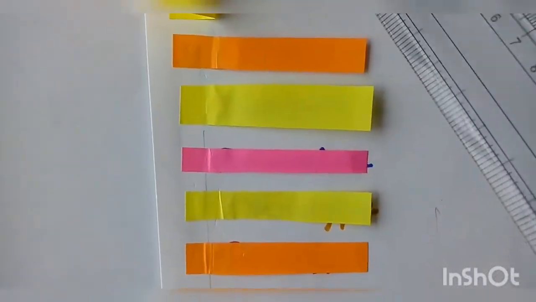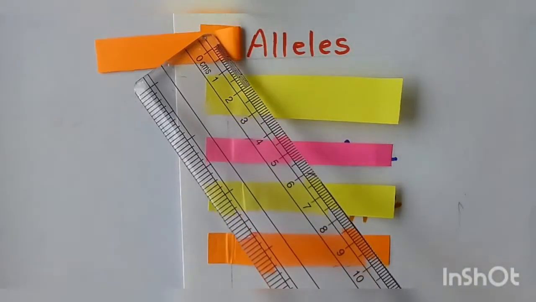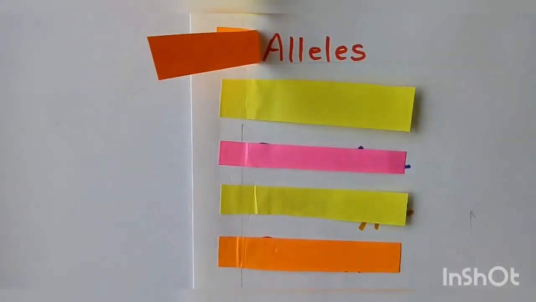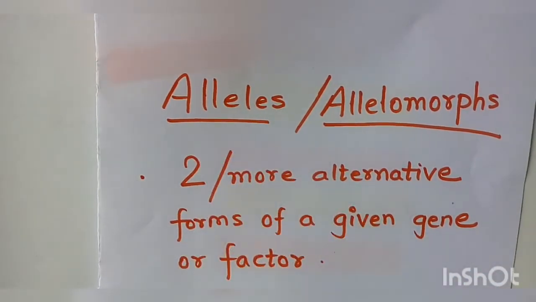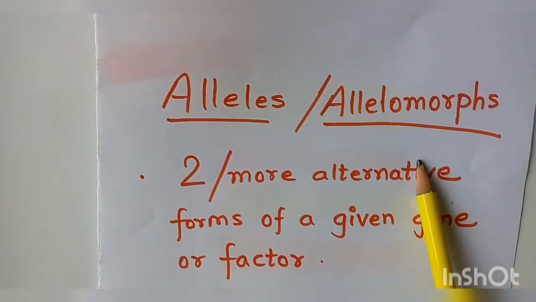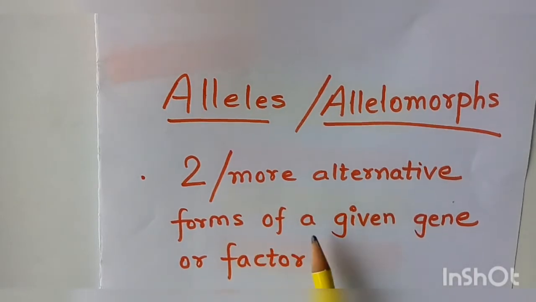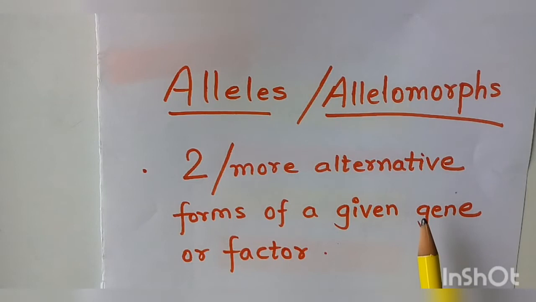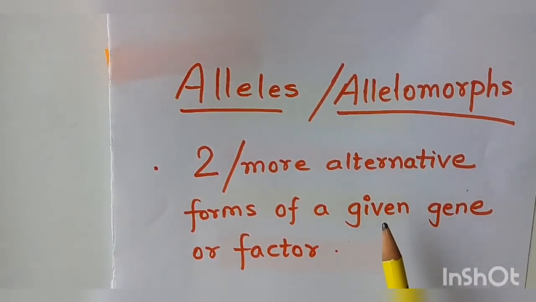Then comes the next terminology, which is called alleles. Alleles are also called allelomorphs. When 2 or more alternative forms of a given gene are responsible for expression of character, then they are called alleles.